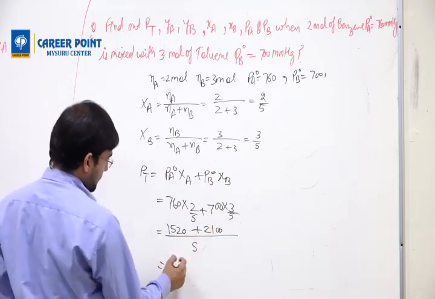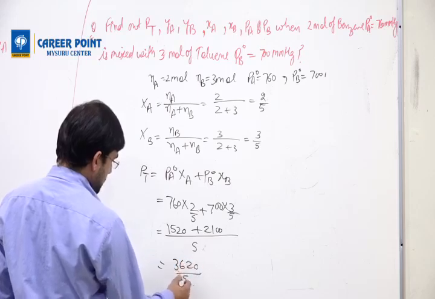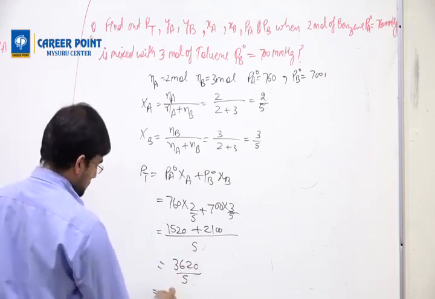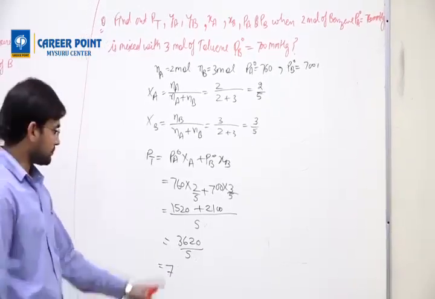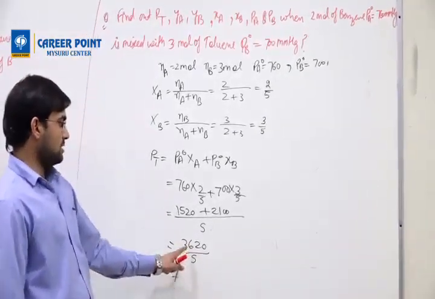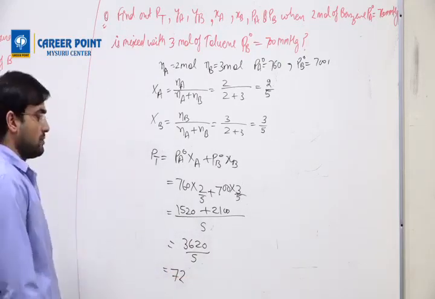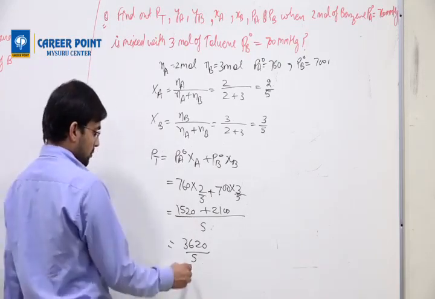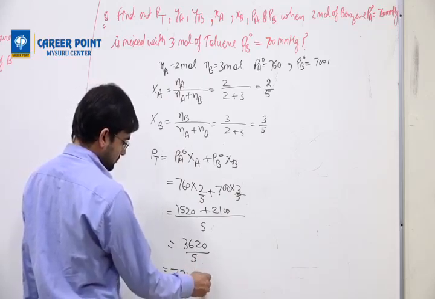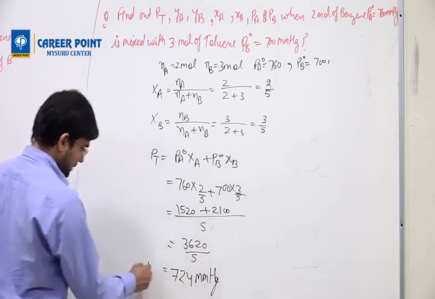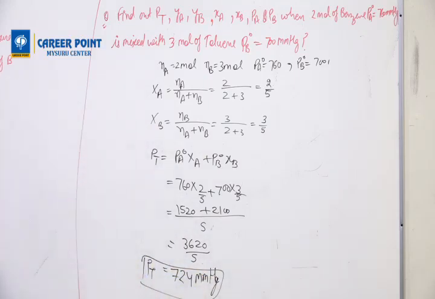When you add, it becomes 3620 by 5. Dividing by 5, that is 724. That is your Pt.